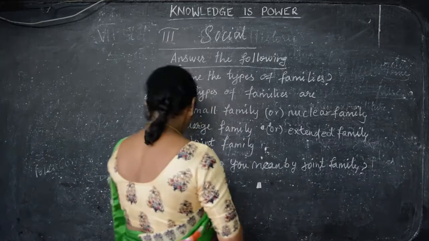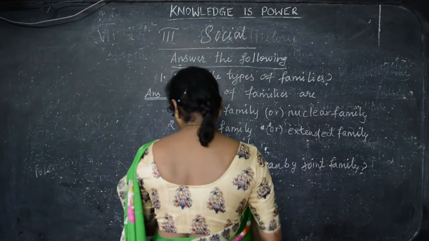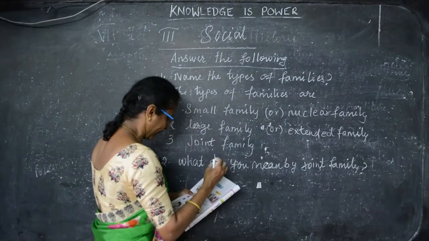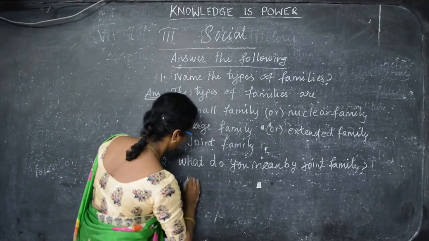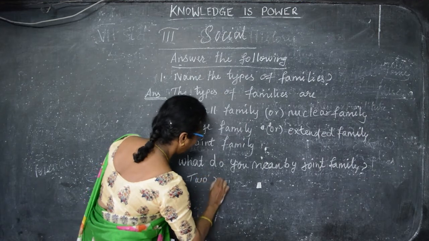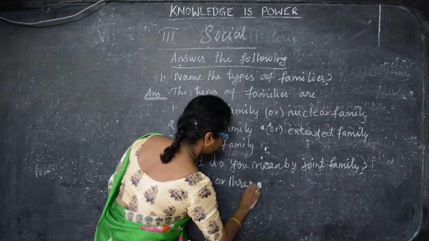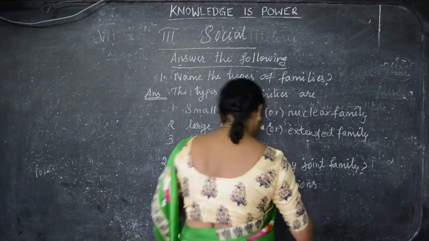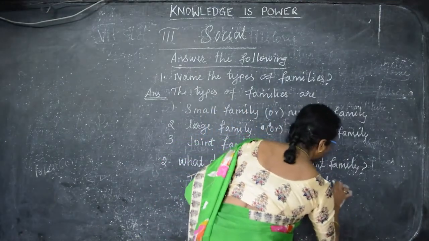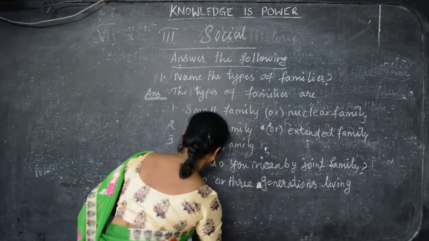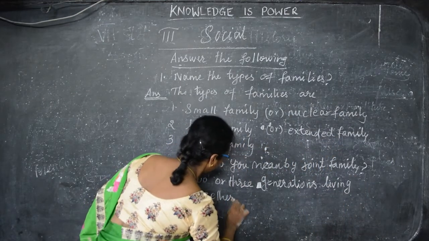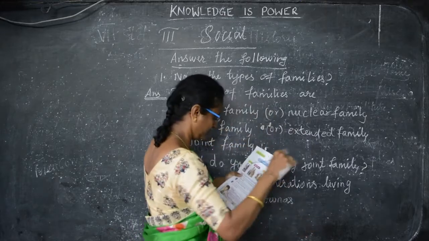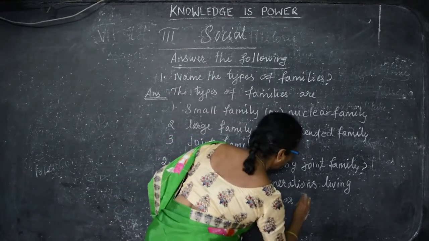A family with 2 or 3 generations living together is called a joint family.